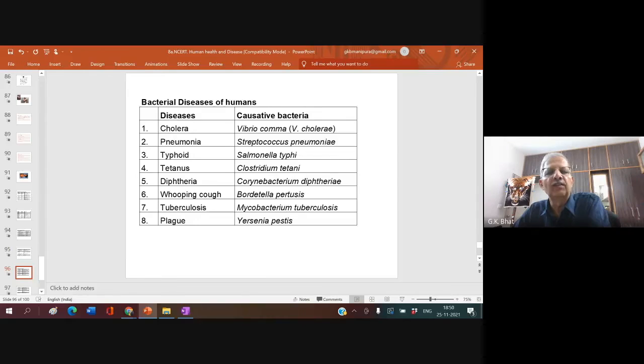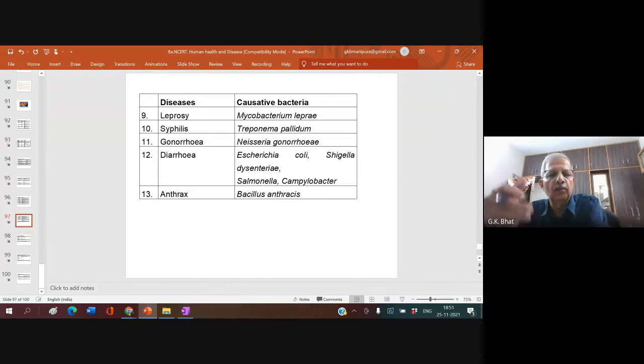Coming to the bacterial diseases. Cholera is caused by Vibrio cholerae. Pneumonia by Streptococcus pneumoniae. Typhoid by Salmonella typhi. Tetanus by Clostridium tetani. Diphtheria by Corynebacterium diphtheriae. Whooping cough by Bordetella pertussis. Tuberculosis by Mycobacterium tuberculosis. Plague by Yersinia pestis. These are the different diseases caused by bacteria, and the same line continues.